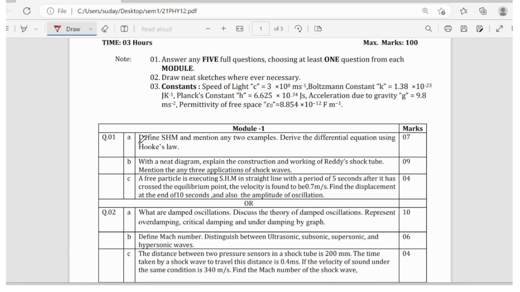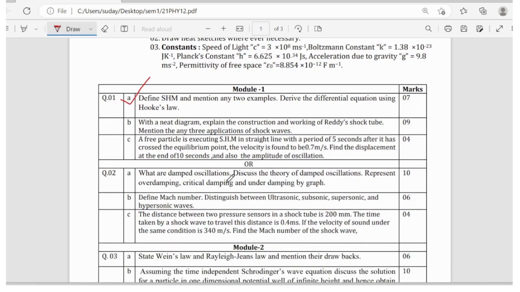So definitely there will be a question related to free oscillations, or define SHM and differential equation using Hooke's law. This is a very easy question. And then Reddy shock tube construction will be there. Applications of Reddy shock tube will be there. So this is also a must question which is repeated every year.